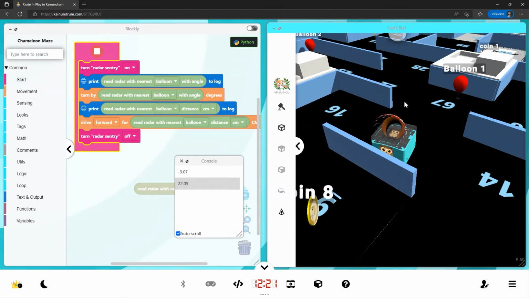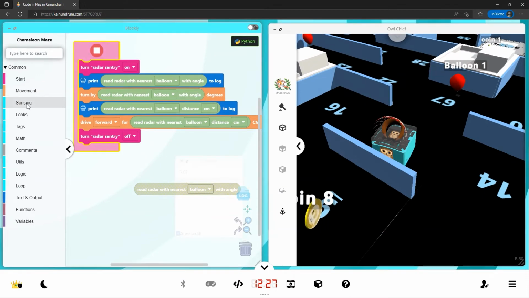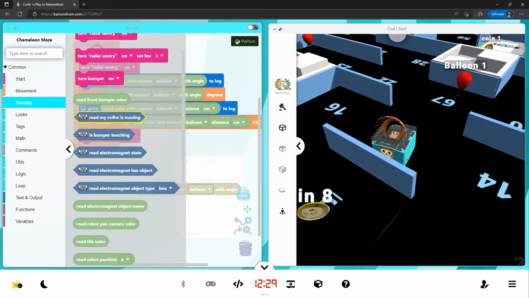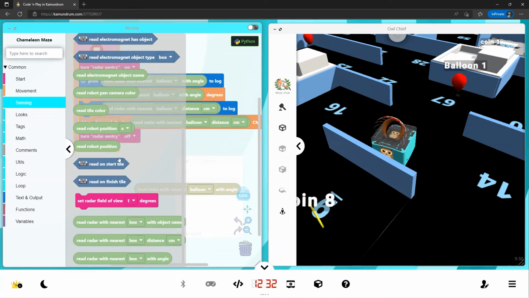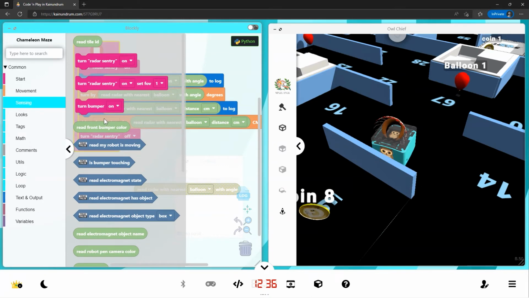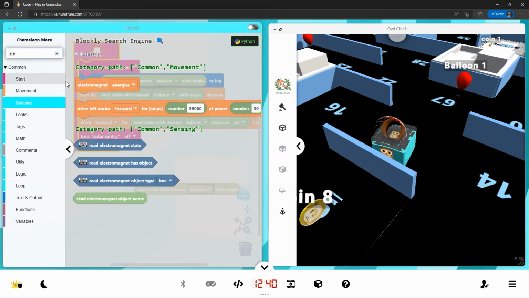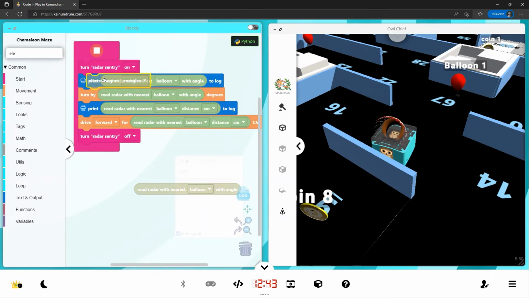You can also locate it by its name. But now we want to go a step further and pick up the object. So we go back to sensing and we're going to turn on the electromagnet. If you can't find the electromagnet, we can use the search and that's much easier.